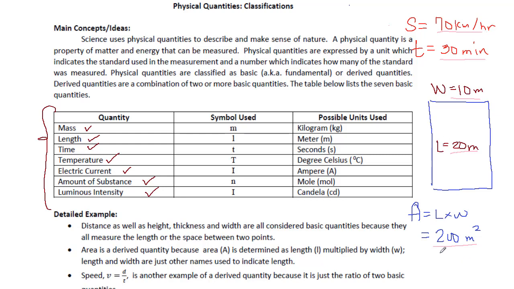Also, the area is a derived quantity because it is just a product of length and length. So in this case, meter squared. This makes area a derived quantity. We'll try to do more practice problems in the next videos. Hopefully you get the idea for this one. How do we classify physical quantities? Thank you.